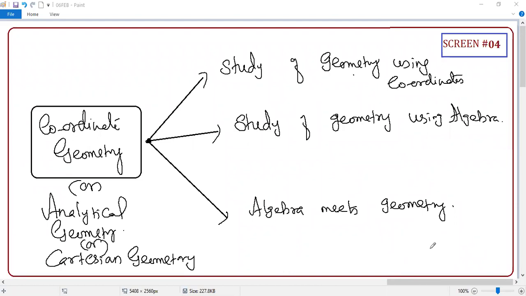I'm going to quickly cover the distance formula. Clear, students? Then I'll start section formula. Right? So any doubt, students? Any doubt?